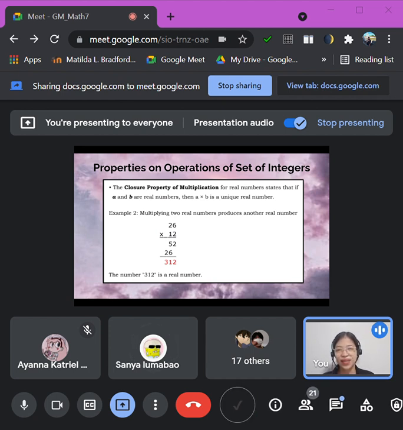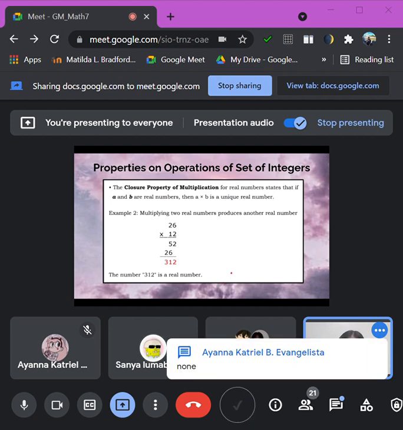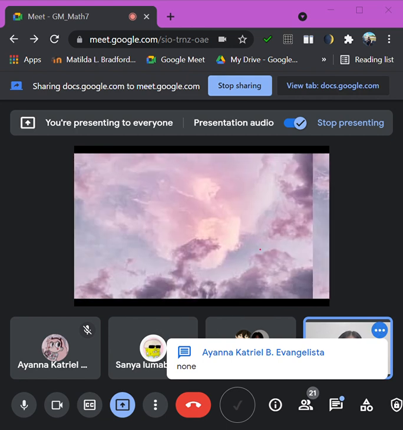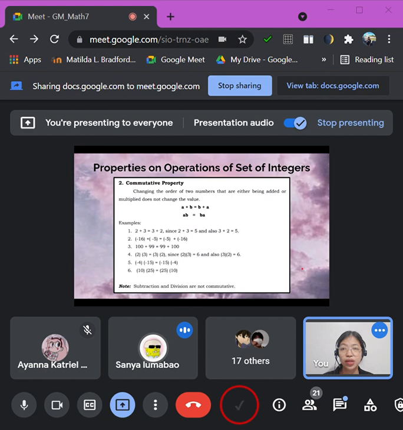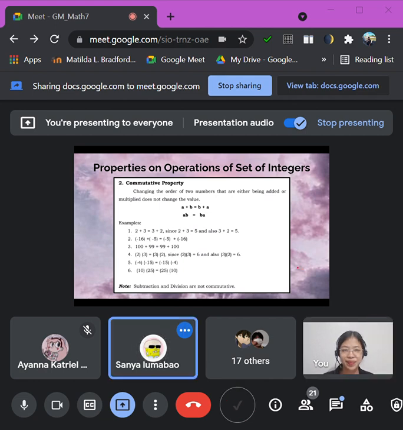Okay? So that is for closure property of multiplication. Okay, any questions? Okay, none. Now let's go to the next property, which is commutative property.